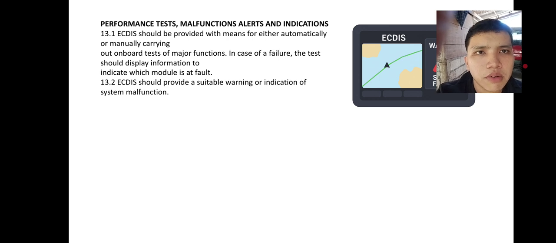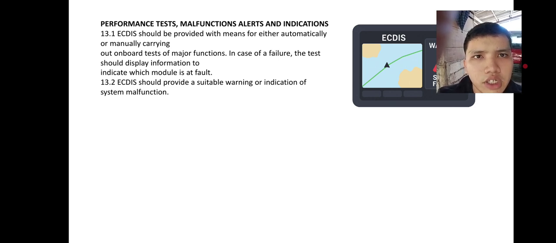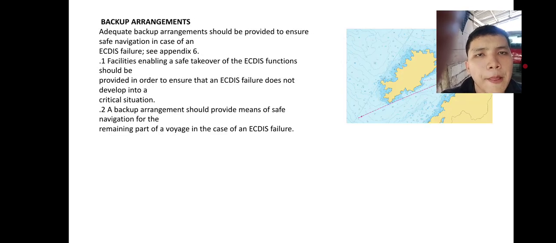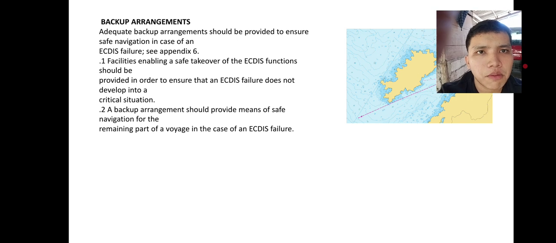So performance tests and function alerts indications. ECDIS should be provided with means for either automatically or manually carrying out onboard tests of major functions. In case of failure, the test should display information to indicate which module is at fault. And another performance standard: ECDIS should provide a suitable warning or indication of system malfunction. And backup arrangement: adequate backup arrangement should be provided to ensure safe navigation in case of an ECDIS failure.